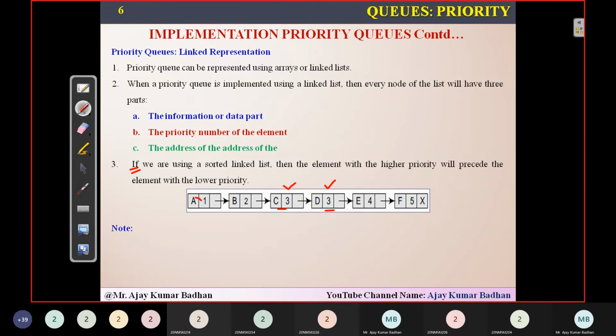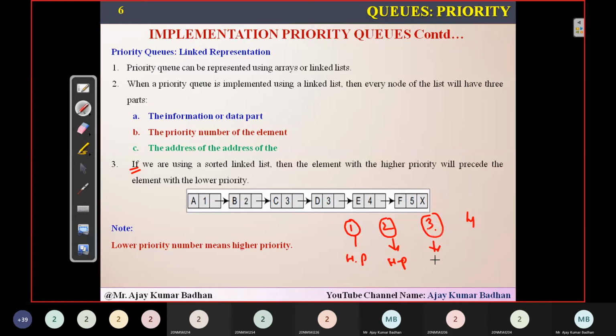So which element do we have to process after A and B? Definitely we have to process C. We have to delete C, then only will we be deleting D, and then finally E, and then finally F. This is the process we are going to see, and that is the note I am saying: lowest priority number means highest priority. Lowest priority number means 1, 2. 1 is the lowest number, but this will have highest priority. 2 is the lowest number when compared to 3, but this will have highest priority when compared to 3. 3 is a lowest number, but it is having highest priority when compared to 4. But when compared to 2, 3 is having a lowest priority.